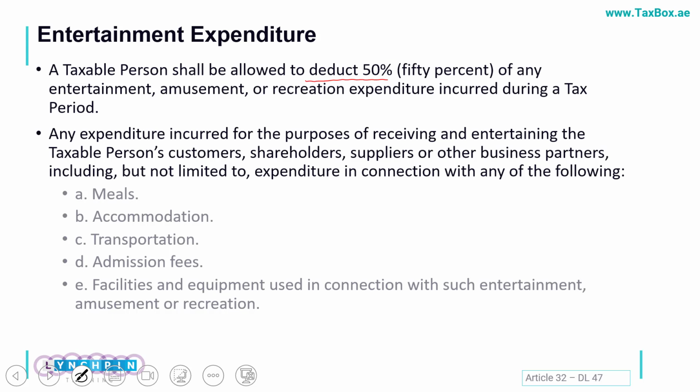These are expenditures incurred for entertaining clients, shareholders, suppliers or any other business partners. Examples include meals, accommodation, transportation and any other such fees. In all such scenarios your entertainment expenses can be claimed only up to half.